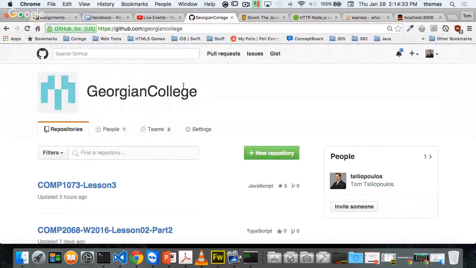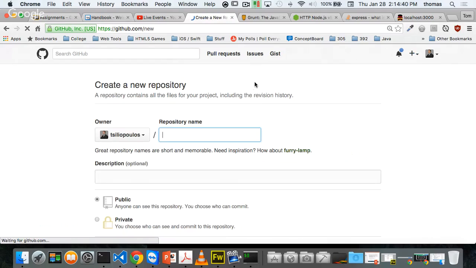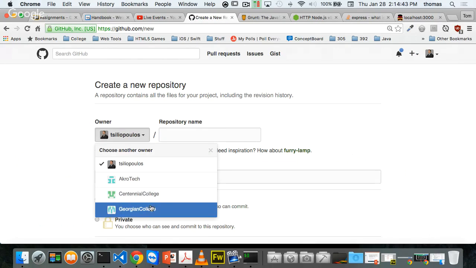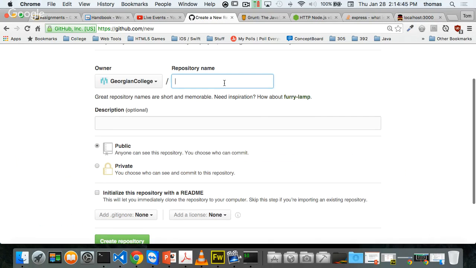And under Georgian, I want to create a new repository. I can click the plus here or the plus here if it's not available. Let me click this plus, new repository. And I got to specify Georgian for me because I have several organizations. And inside my Georgian college, as an example, I'm going to set up a repository called COMP2068, winter 2016 lesson 3. The reason for that is because I have another one probably up here called COMP2068 lesson 3, and it's an old one. Okay, cool. So there's my repository, my name.